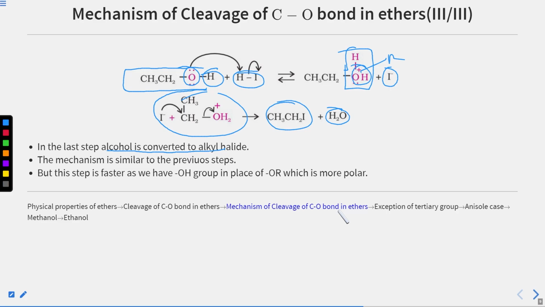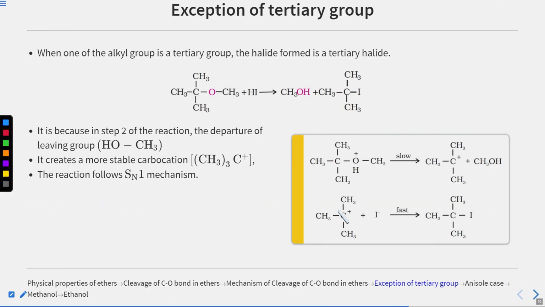Now we have some exceptions. We will look into them. In case of secondary and tertiary, we have exceptions. And in case of the phenyl ring, we will also see. In the case where our ether oxygen is directly attached to the phenyl ring, we have a difference in the mechanism and also in the product. Clear? Now next, the exception of the tertiary group.